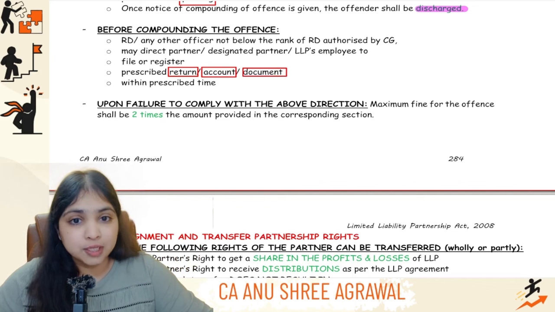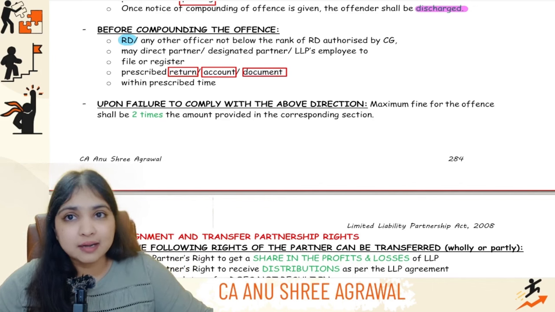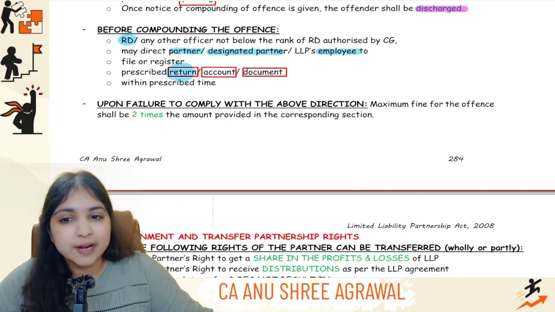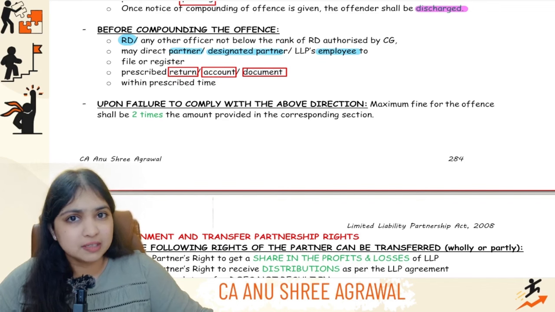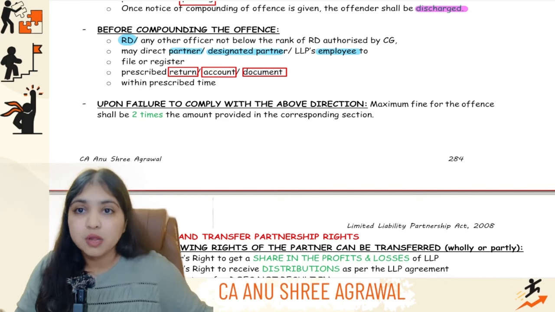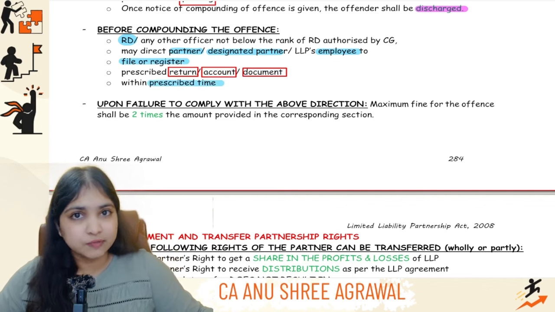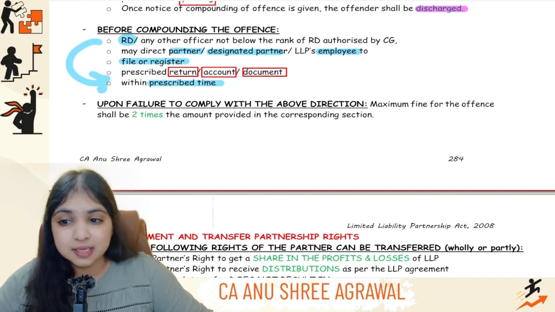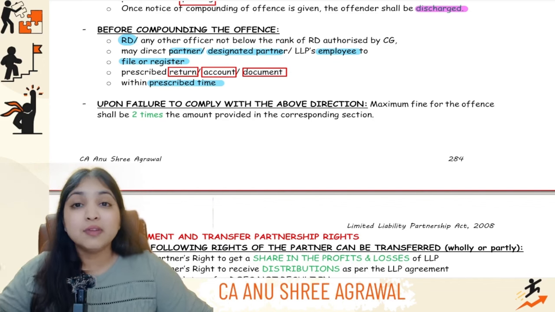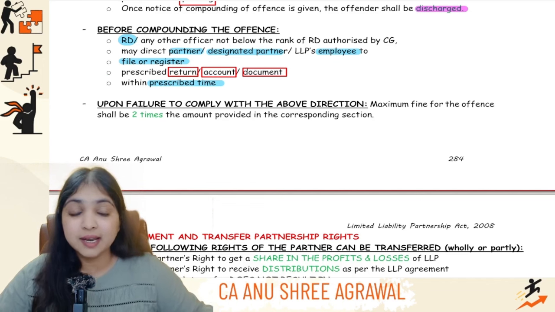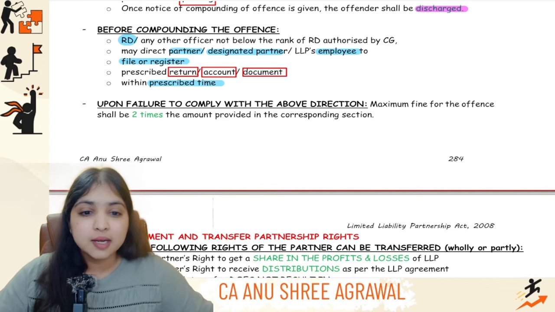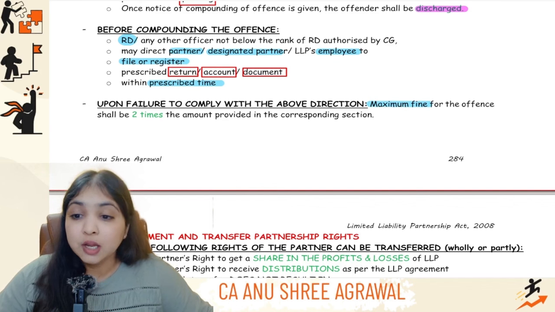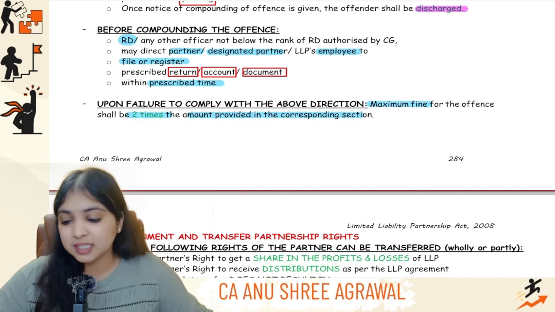So before compounding the offense, the RD can ask that particular LLP's partner or designated partner or some employee of the LLP, see, your offense is that you have not filed the return, you have not filed the account, or you have not filed some document with the ROC. Do the filing now, within the prescribed time, and then I will compound the offense for you. But however, even though the RD has given the instruction to do this filing, if the LLP is still not doing the filing, then in that case, no compounding. Instead, the maximum fine for the offense will be 2 times the amount provided in the corresponding section.